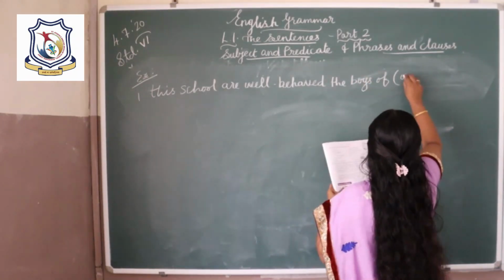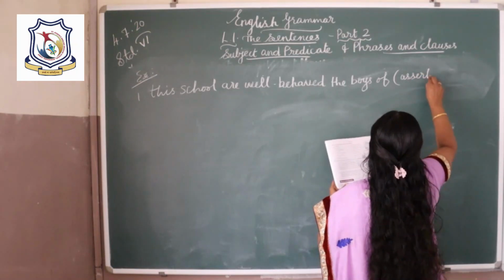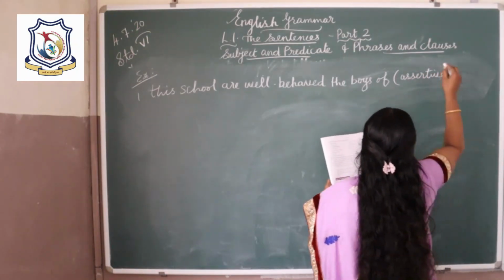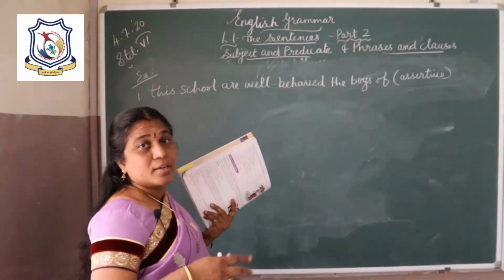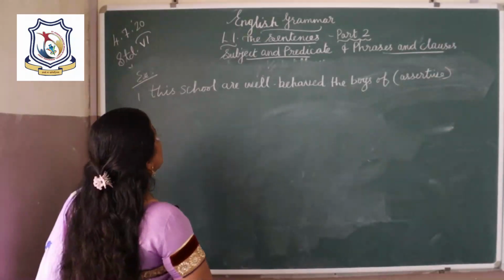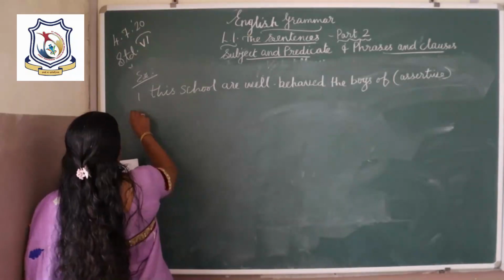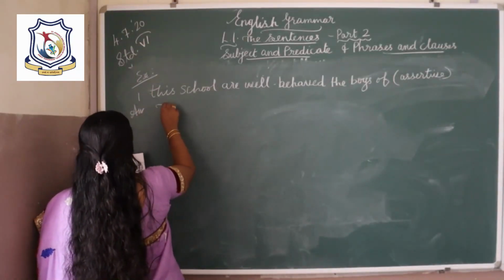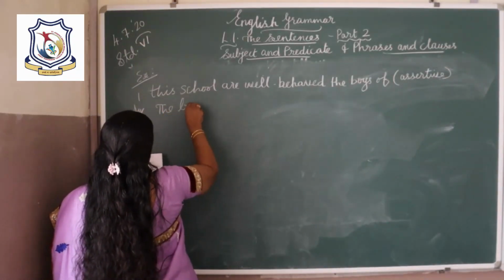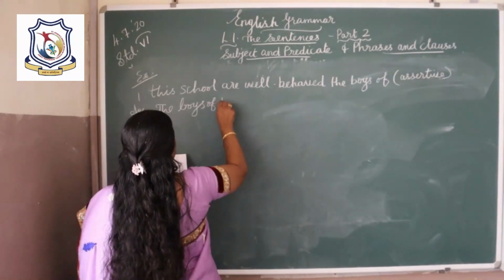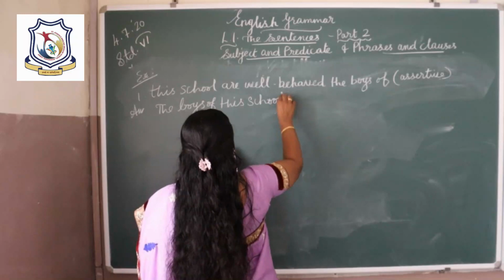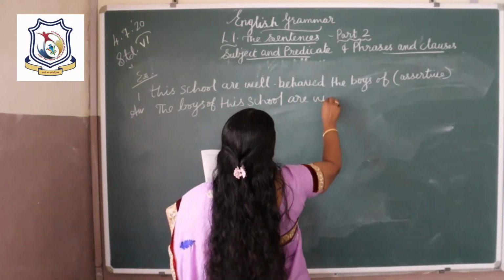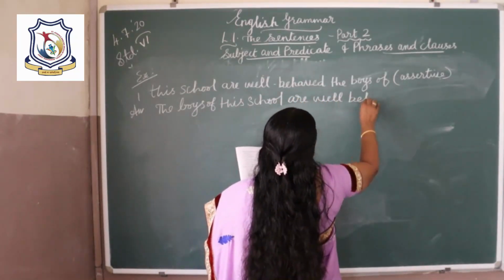Make an assertive, or declarative, sentence. Okay, so here the answer is: the boys of this school are well behaved.